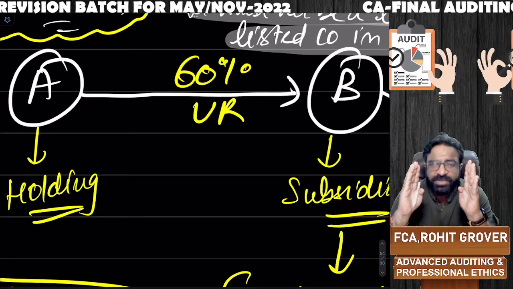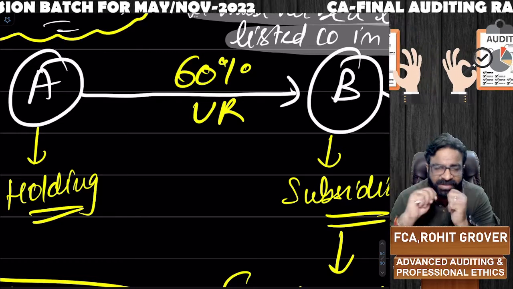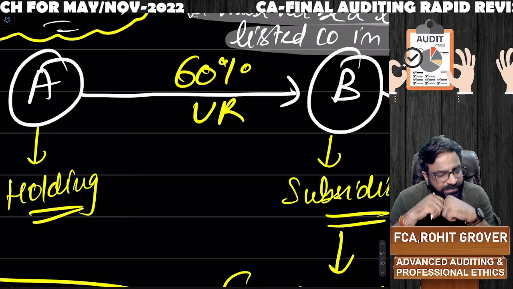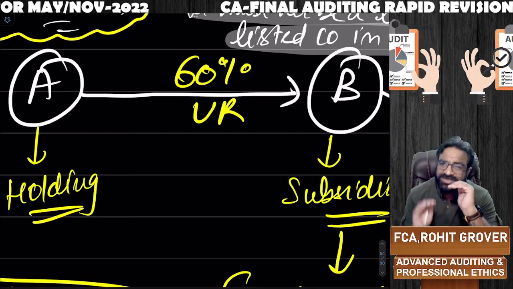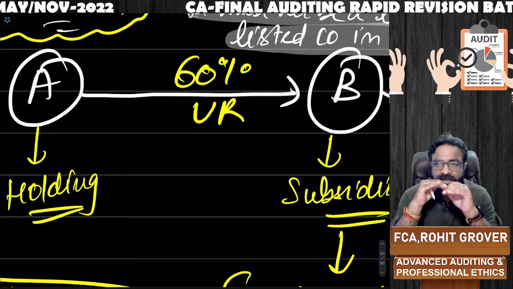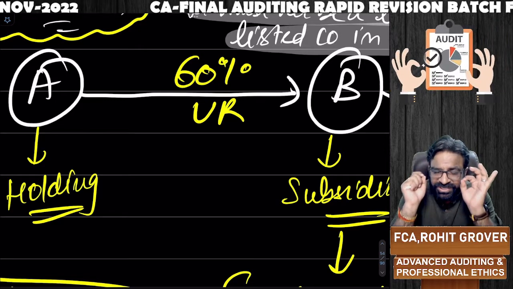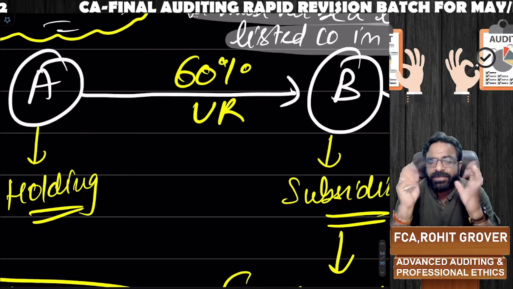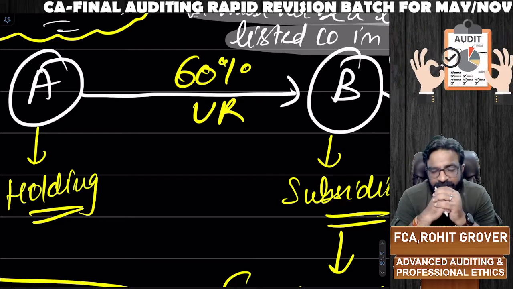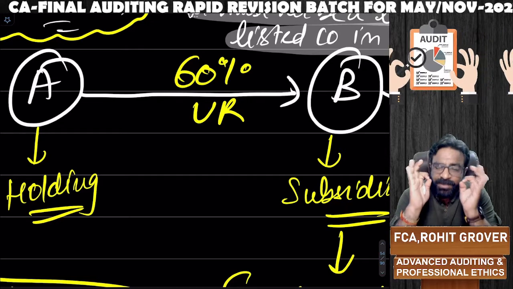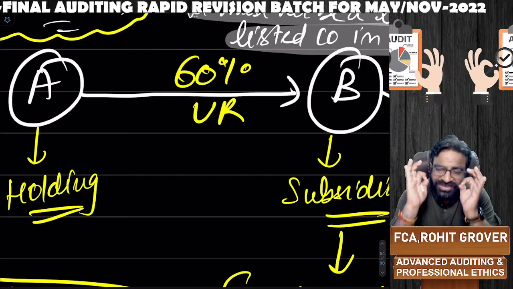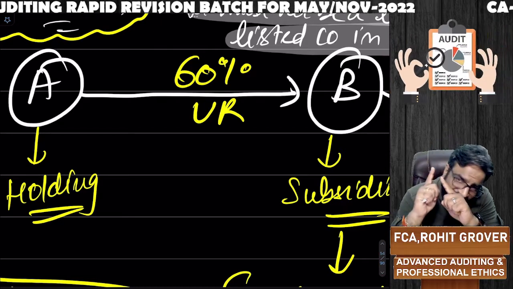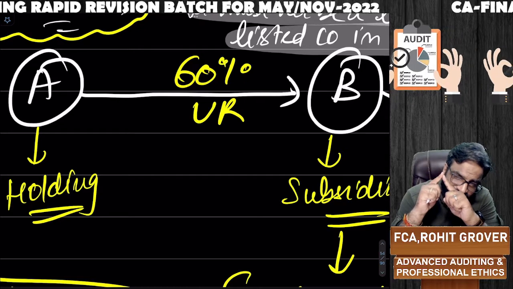The 40% who are the non-controlling interest as per INDAS and minority interest as per the accounting standards, B company has to send them a notice. Do you have any objection if I do not prepare the consolidated financial statements of B plus C? If none of the 40% of the non-controlling interest shareholders say any objection, then only B can get the exemption.